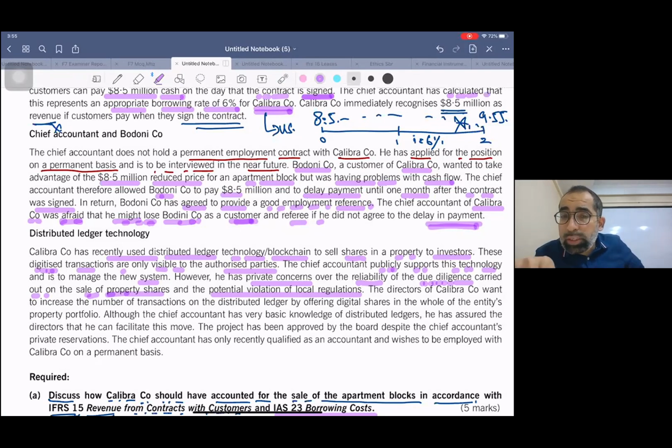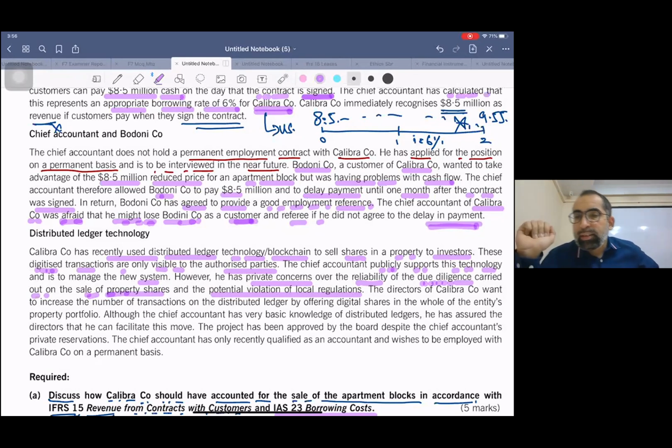He has doubt on the reliability of due diligence. That means he's not satisfied with the transparency, the check and balance of this system. And plus, he has also indicated a potential violation of local regulations, that through this blockchain system there will be some violation of local regulation.